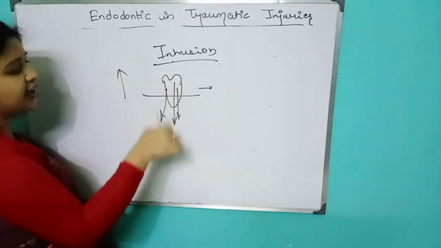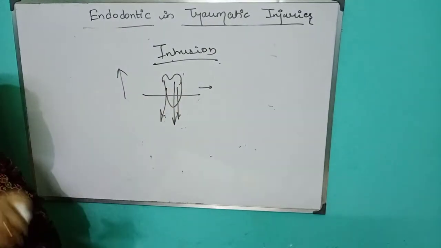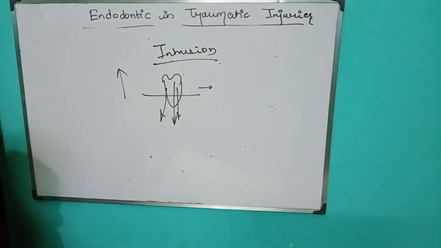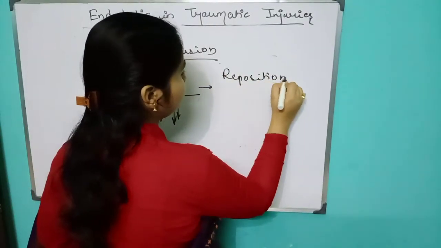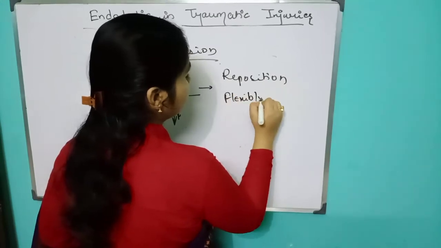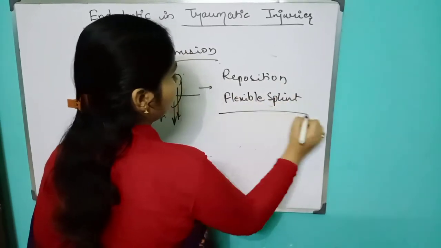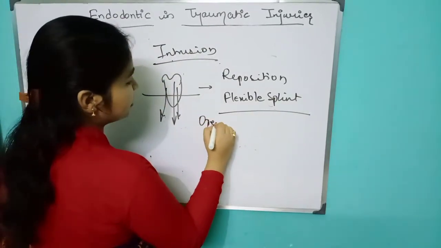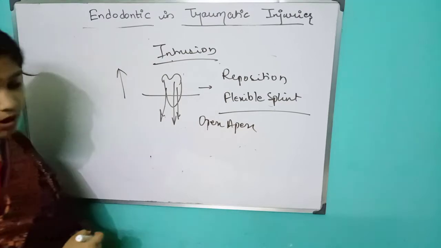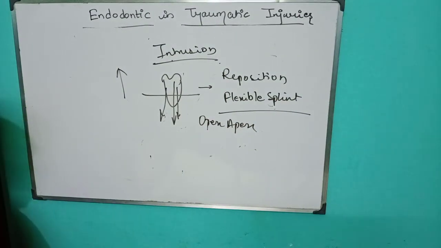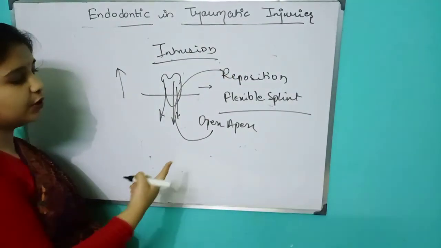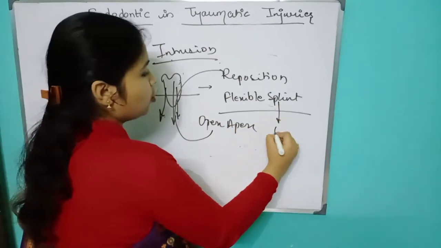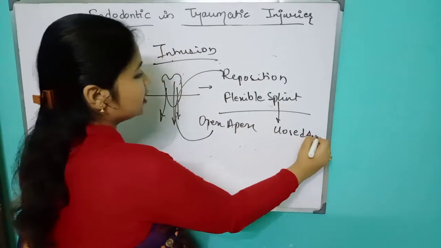Extrusion is when the tooth comes outward. Intrusion is at the level of your gingiva only, it goes down. So what we do, we just re-erupt, reposition and do a flexible splint. Especially in open apex we do reposition, and in closed apex we do your splinting.